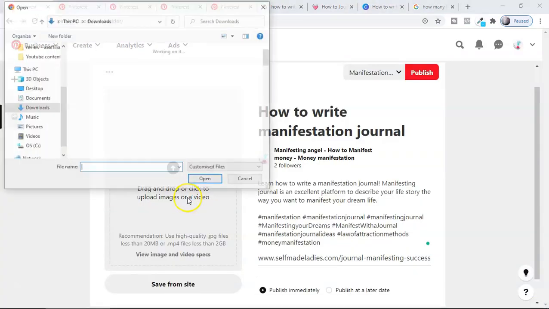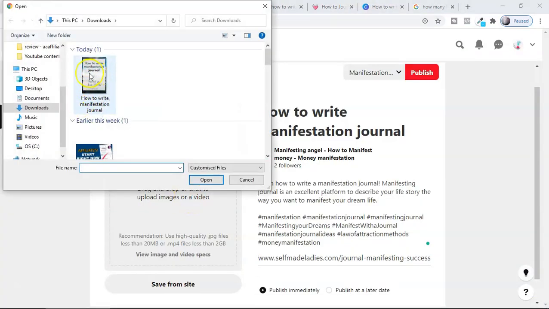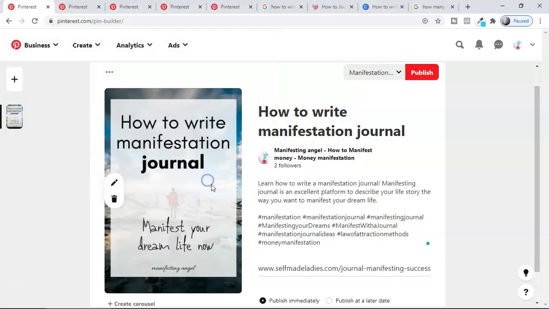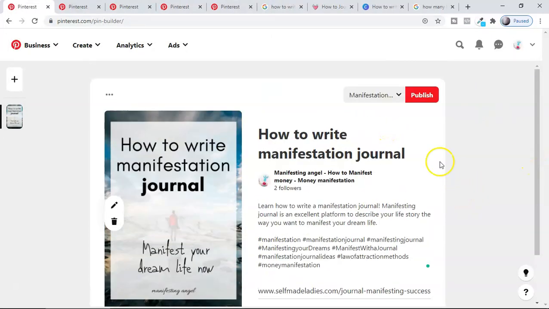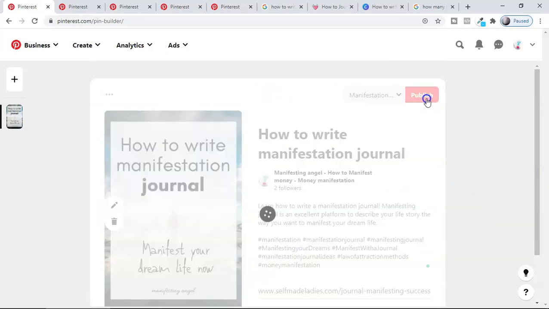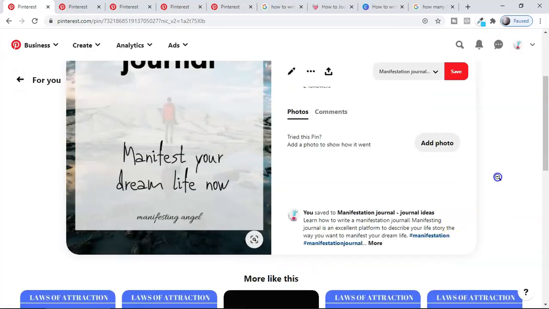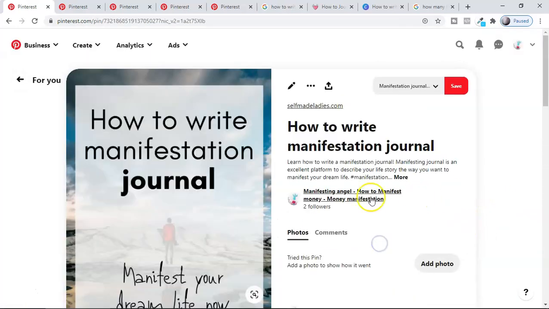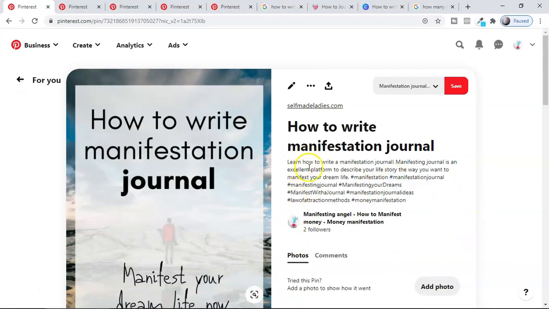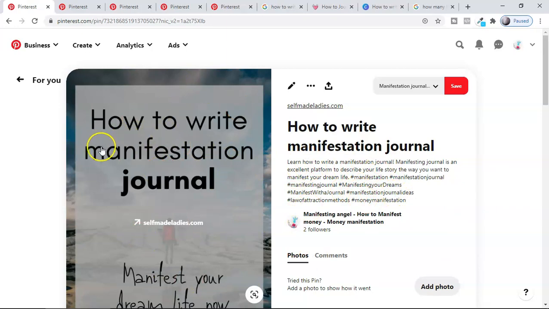Now if you click here, you will get this option, and whenever you save your pin, make sure you save it with the title which you made. You select this and click open here, and once everything is done, you can select publish. Now you can see your pin. It will look something like this. The description will be here, the hashtags will be here, and your pin board will be here, and if somebody clicks on this, they will go to the destination site.